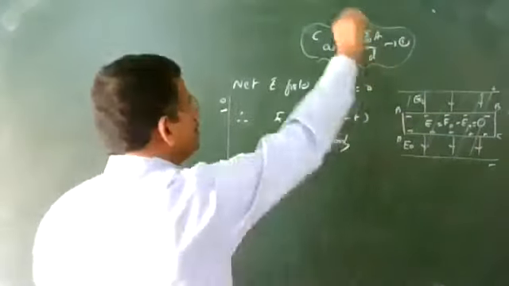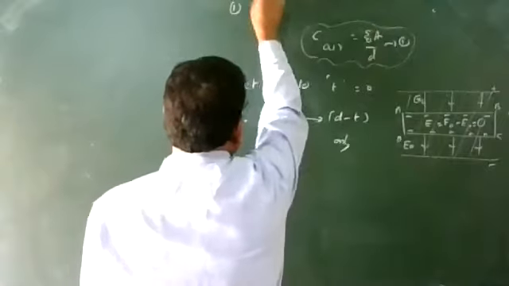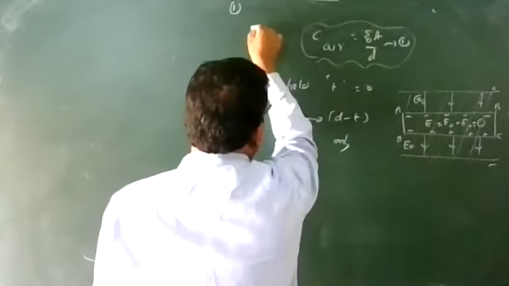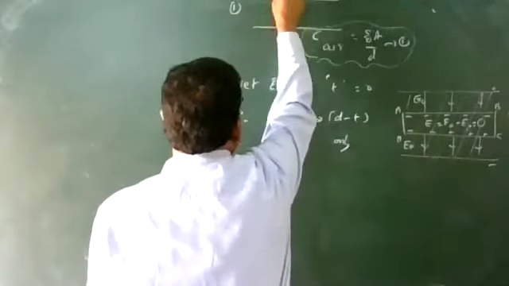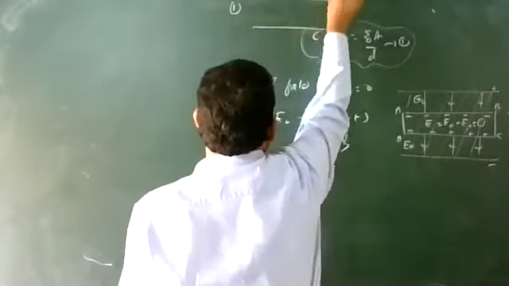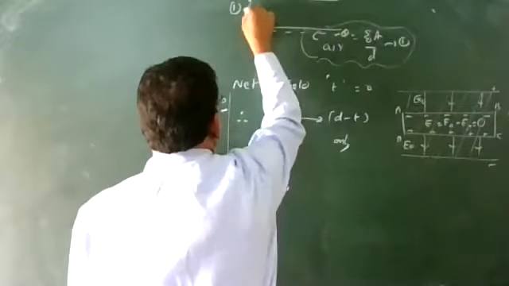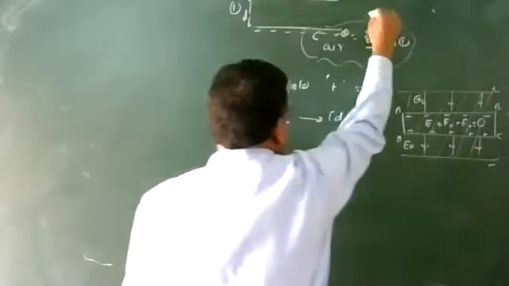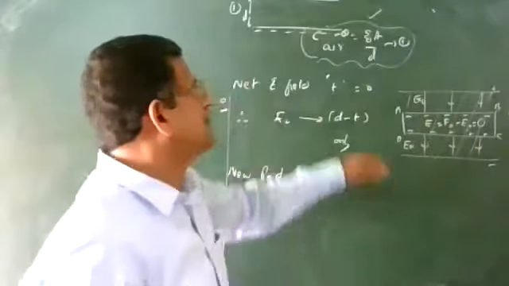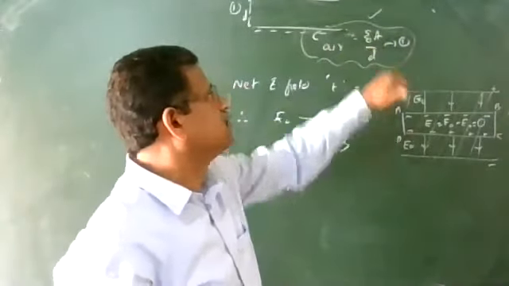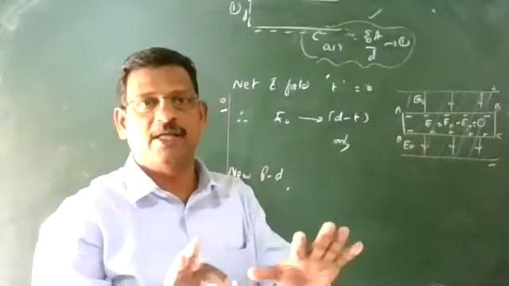Point number one, you take a capacitor here in air medium. This is the capacitance in air medium, with positive plate +Q and negative plate -Q. The distance of separation is D, and A is the area of the plates. And you know the capacitance in air medium is equal to epsilon 0 A by D. There is no change.